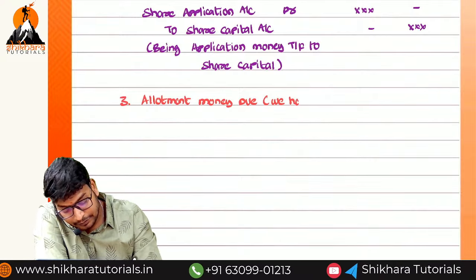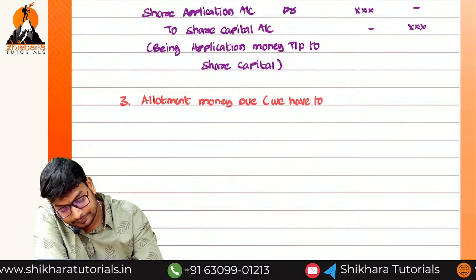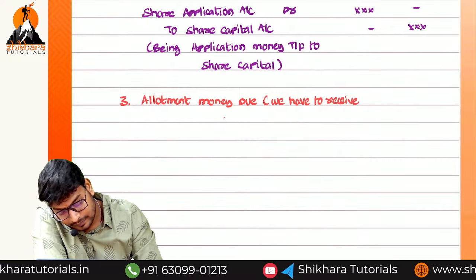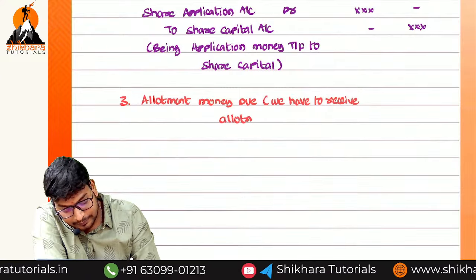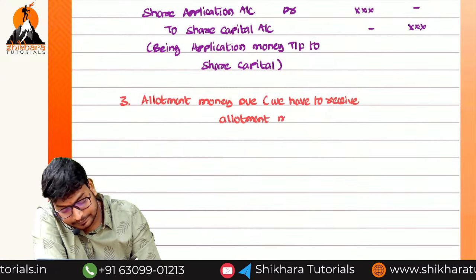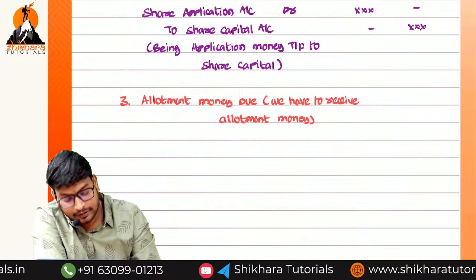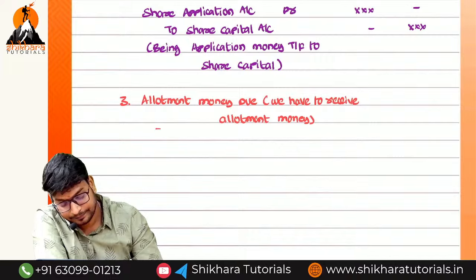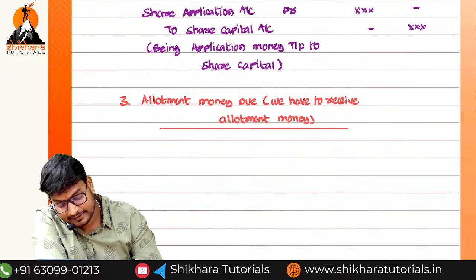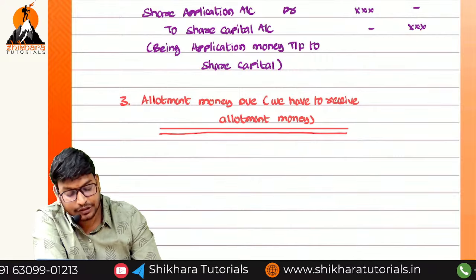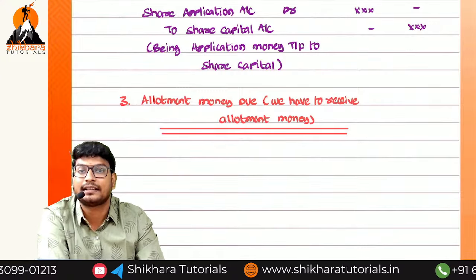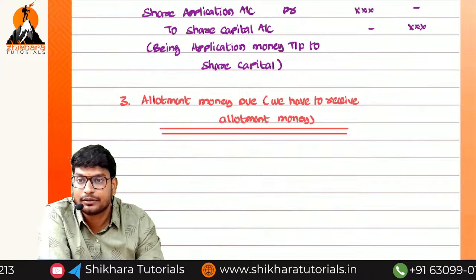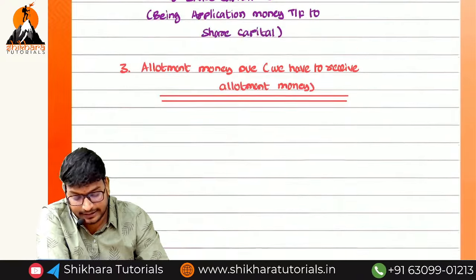In bracket you can write like this: we have to receive allotment money. What is the meaning of due? We have to receive the allotment money. So what is the debit asset? Who has to give? Shareholder, nothing but debtor. Debtor, what do we need to do? Debit. But we should not write the shareholder name because he or she is an owner.